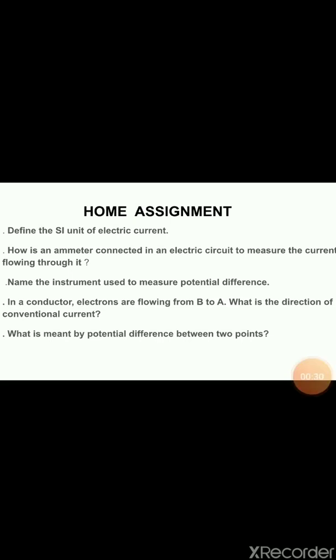Now the next question is, define the SI unit of electric current. How is an ammeter connected in an electric circuit to measure the current flowing through it? Name the instrument used to measure potential difference. Next question is, in a conductor, electrons are flowing from B to A. What is the direction of conventional current? And the last question is, what is meant by potential difference between 2 points?